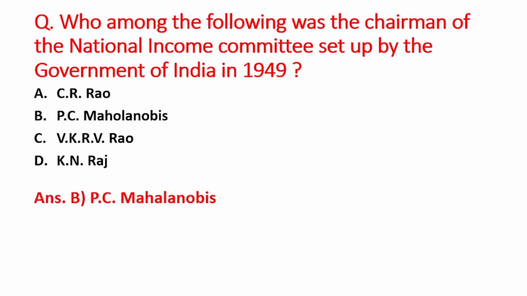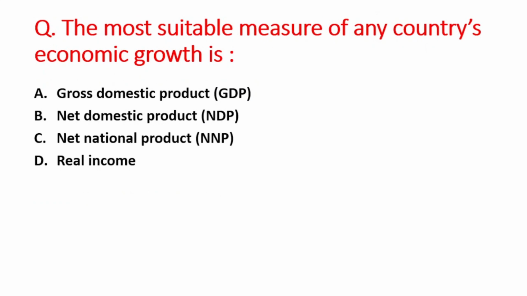Next question is the most suitable measure of any country's economic growth is: A option is gross domestic product, B is net domestic product, C option is net national product, D option is real income. So right answer is option D, that is real income.